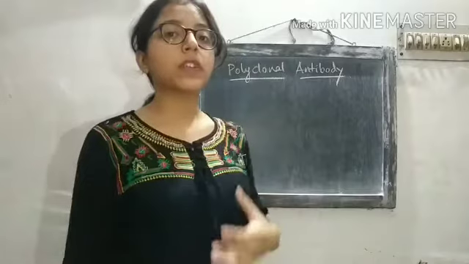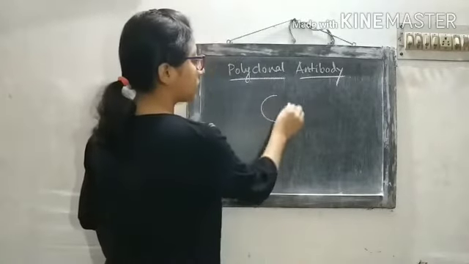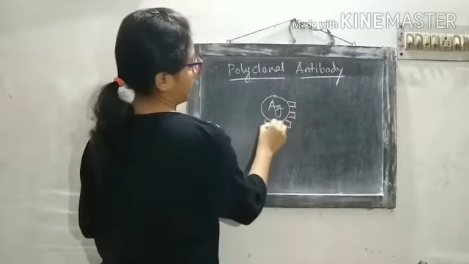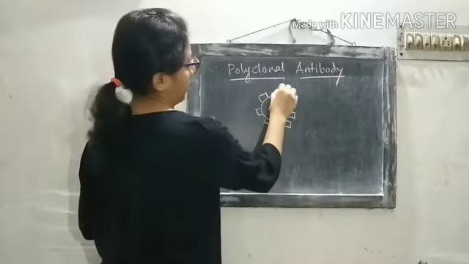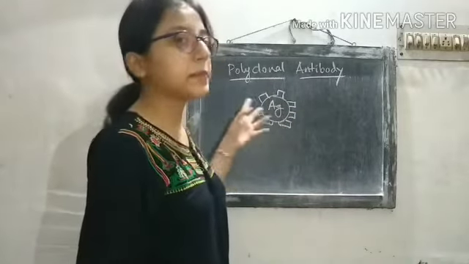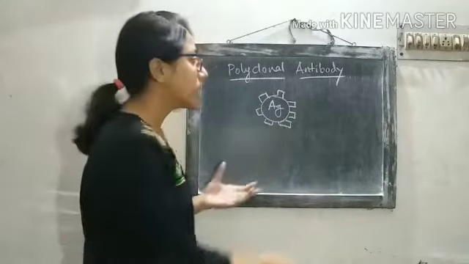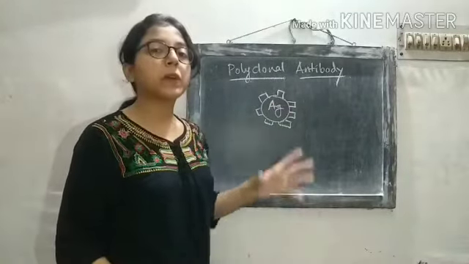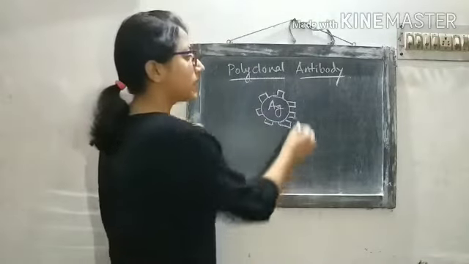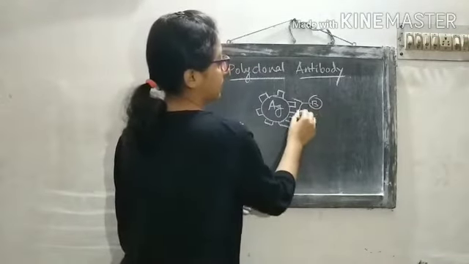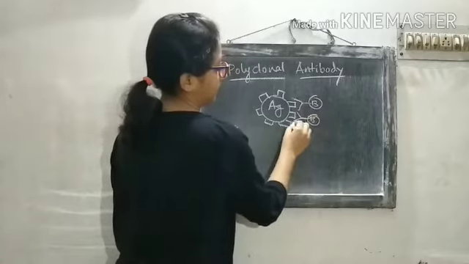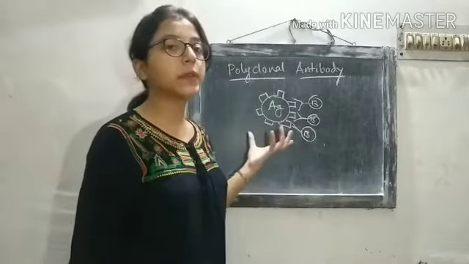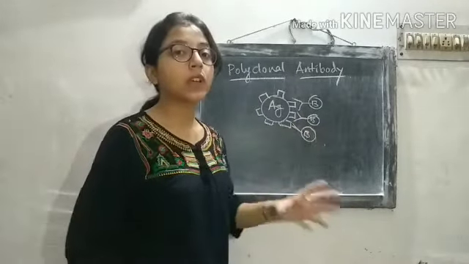Now let's look at what a polyclonal antibody is. So this is an antigen, and these are different types of epitopes present on the surface of the antigen. These epitopes are of different nature. So every epitope will be bound by a different B cell. Different types of B cells will come and bind with these epitopes, and all the B cells will undergo clonal proliferation.